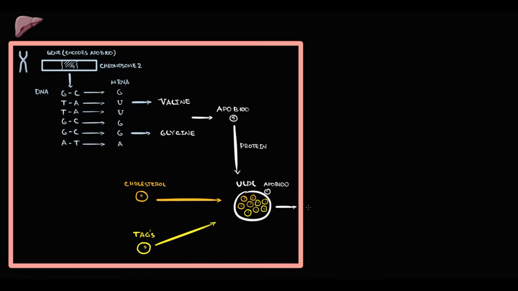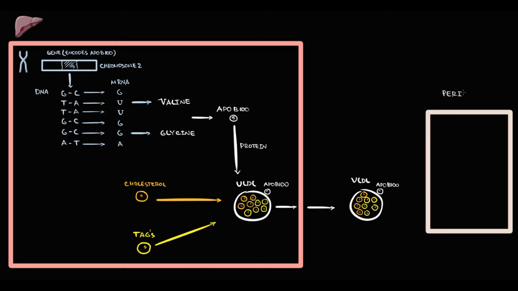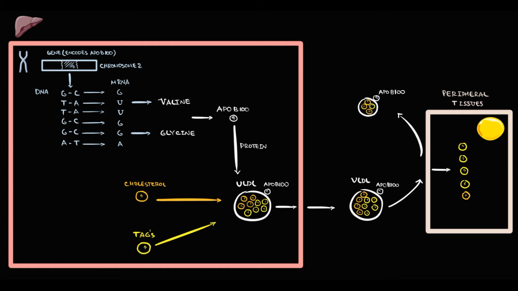After VLDL particles are formed, the liver secretes them into the blood. In the blood, VLDL particles deliver fats to peripheral tissues. Mostly, VLDL particles deliver fatty acids. What is left after the delivery, and as we can see, mostly it's cholesterol, we call low-density lipoprotein particles.